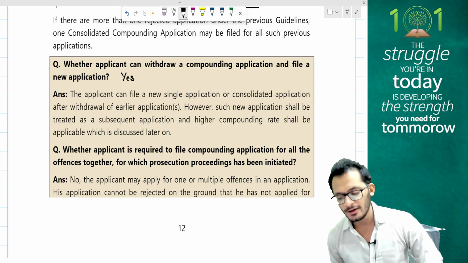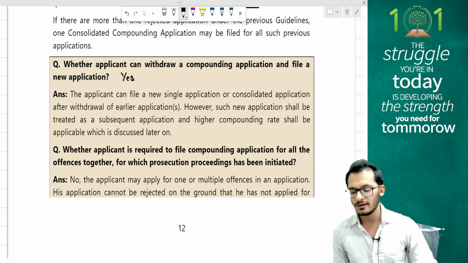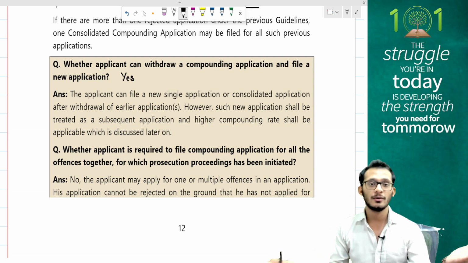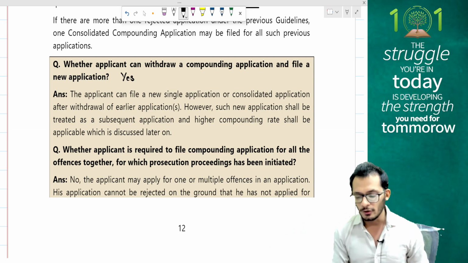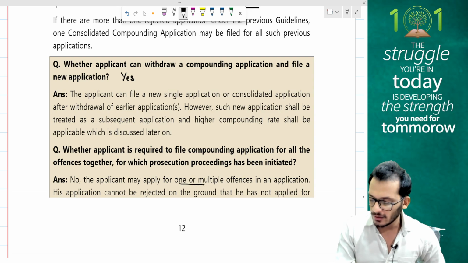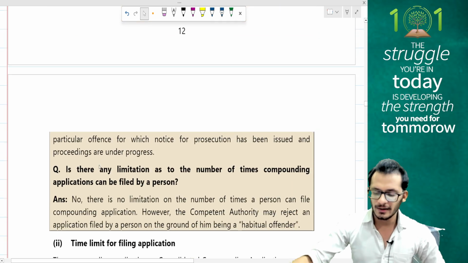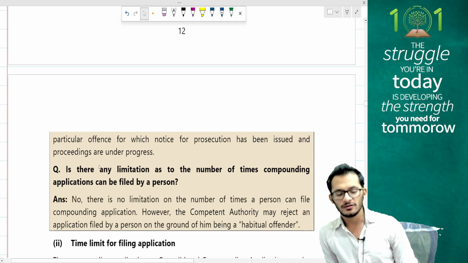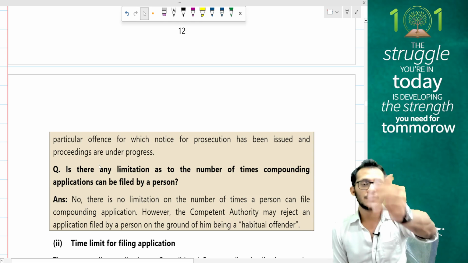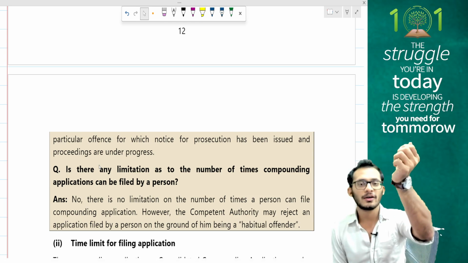Whether an applicant is required to file compounding applications for all the offences together for which prosecution proceedings have been initiated. Do I have to consolidate everything and put it off? No. The applicant may apply for one or multiple offences in an application. His application cannot be rejected on the ground that he has not applied for a particular offence for which notice for prosecution has been issued, which means they're giving you an opportunity. If you want, you can go for all together or you can go for some also.